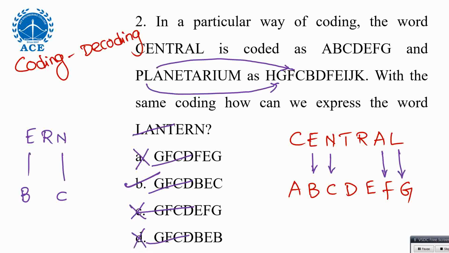Option B. It's not about each value, C value 3, A value 1, not required. They assigned some letters as fixed. L they have always given as G, A always they have given as 5. What might the logic be? R they have given as E. So wherever R is there, you need to keep E. You can check here also, R is given as E. To understand that, they gave two codes, central and the other one planetarium. You can see common letters, common code is fixed. So wherever L is there, we need to maintain G like that.